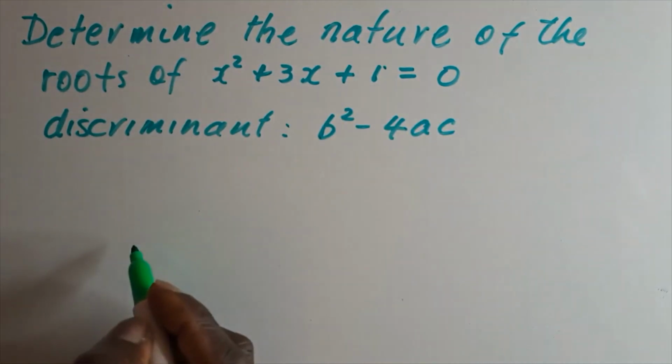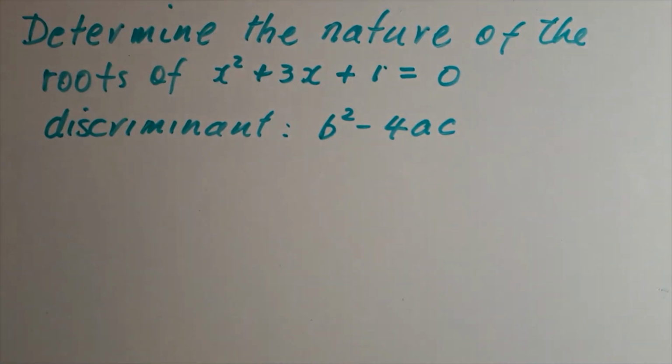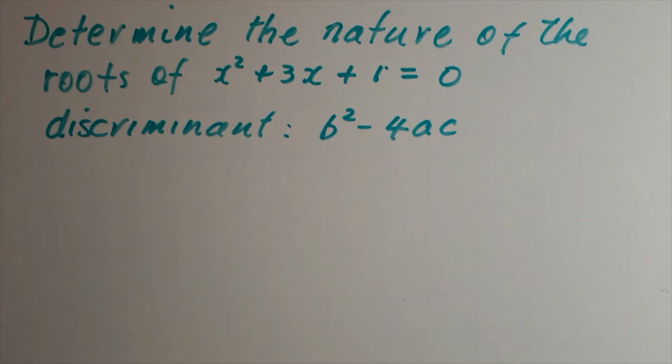And we want to determine whether it's less than 0, greater than 0, or equal to 0. Now if it's greater than 0, then we have two real roots. If it's less than 0, then we can have imaginary roots. And if it's equal to 0, we have two real roots that are also equal.